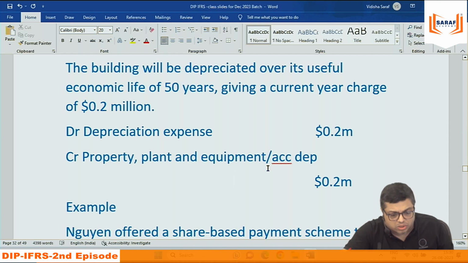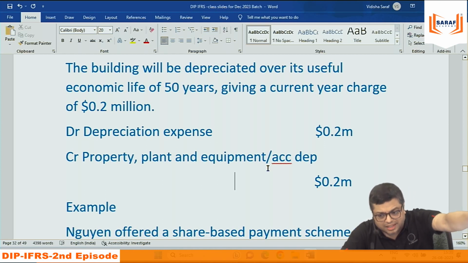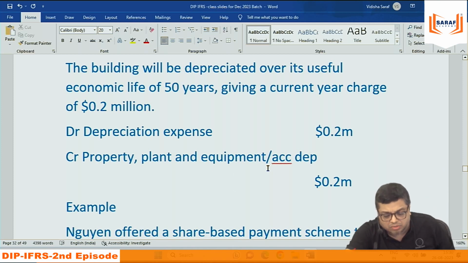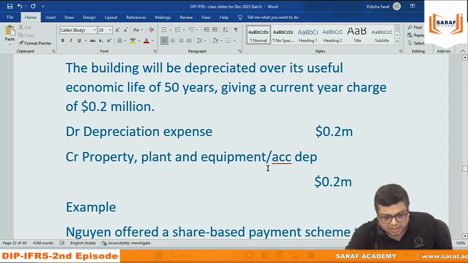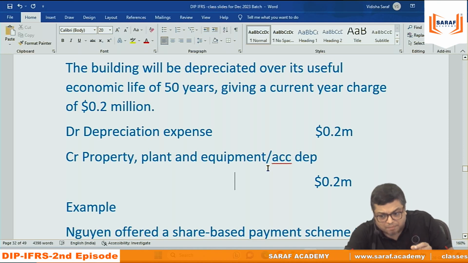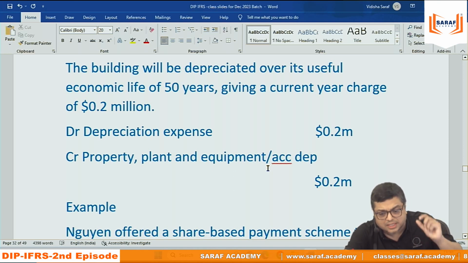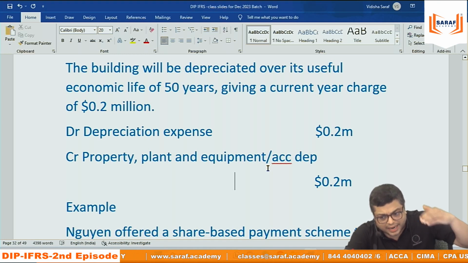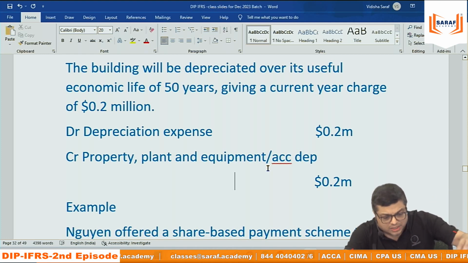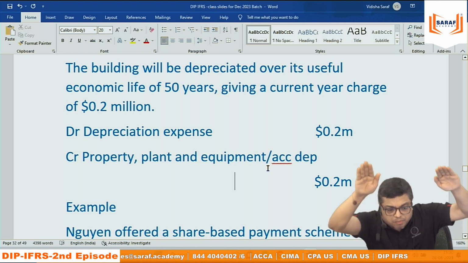So journal entries are also written, but forget journal entry. Depreciation will be coming as an expense in the P&L account. In which heading? If the factory building is used obviously in the manufacturing activity, under cost of sale. If the building is used for any other purpose, under selling or admin, so depreciation will be included under cost of sale or admin or selling. And then on the asset side, the property, plant and equipment will be reducing by the depreciation amount. On the liability side, retained earnings is lower because profit is lower. And on the asset side, asset value is lower because depreciation is reducing it. The balance sheet tallies, both have gone down.